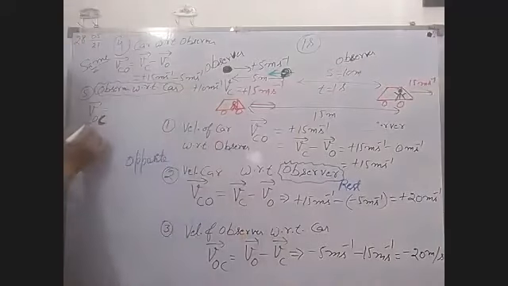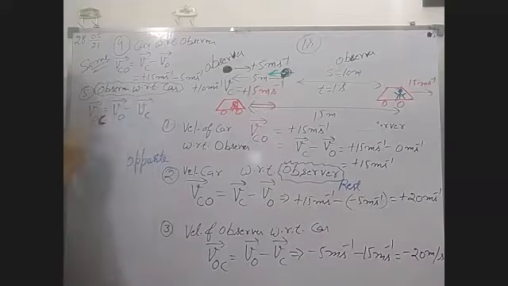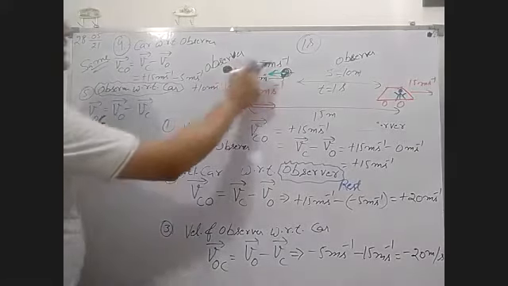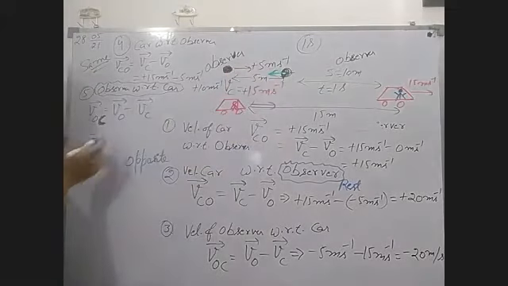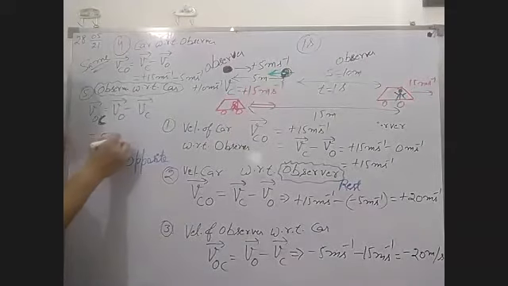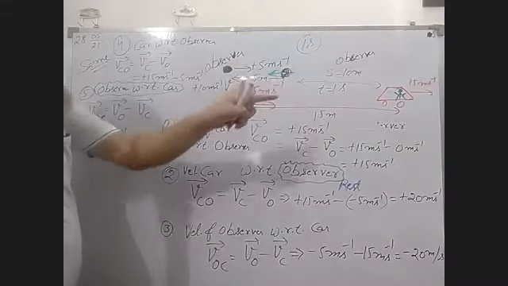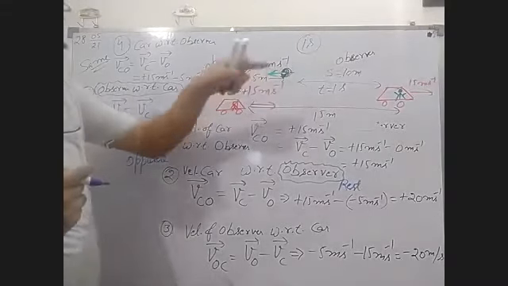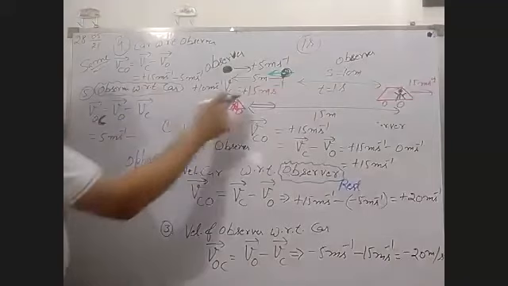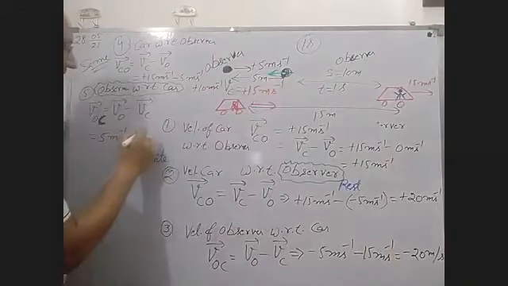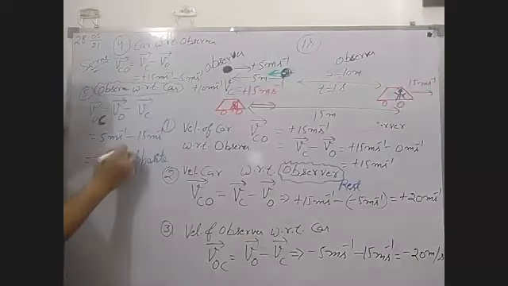But here the formula is VOC. Put here VO minus VC. What is the value of VO? The observer's VO value is 5 meters per second. Okay, 5 meters per second with positive, because in actual it is moving in the forward direction. Then you have to take plus. What is the velocity of car? It is also moving in the forward direction. Again plus. But the answer is minus 10 meters per second.